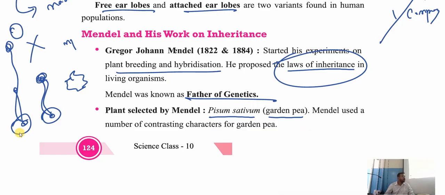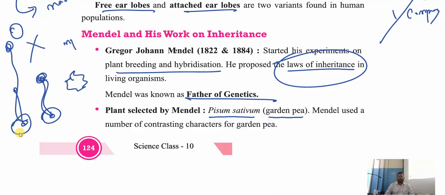Understood? Or else the question can also be asked in such a way: on which type of plant did Mendel start doing the experiment? In which type of plant did Mendel do the experiment? Which type of plant did he choose to conduct his experiment? Garden pea plant. That is also called Pisum sativum.